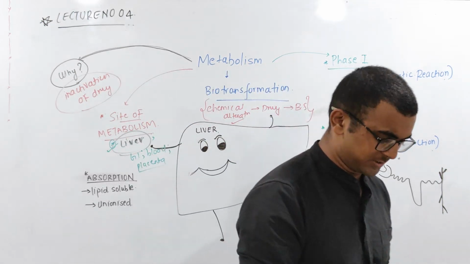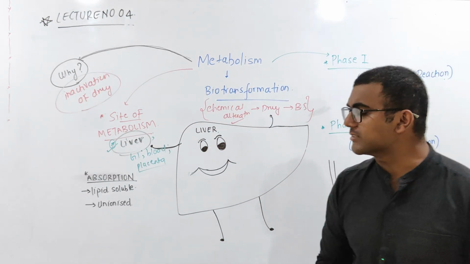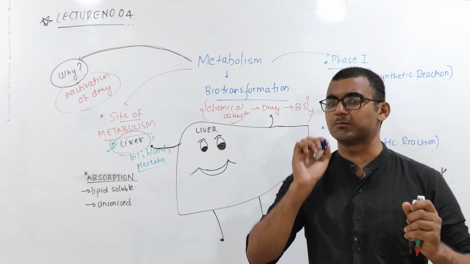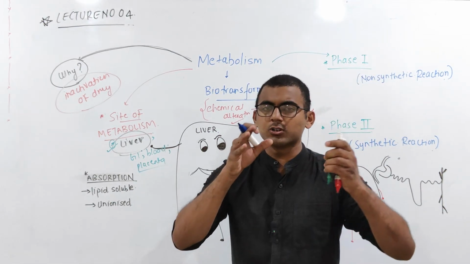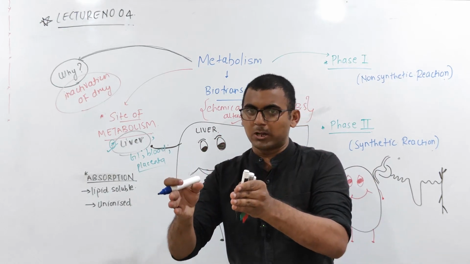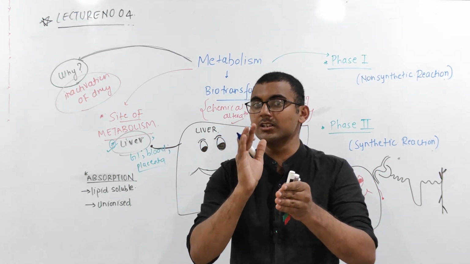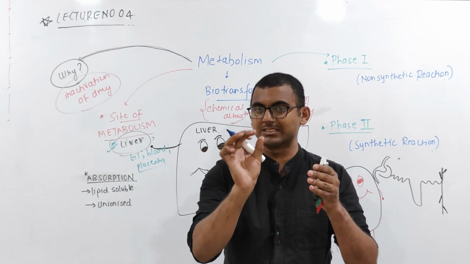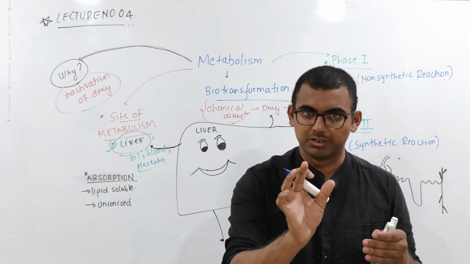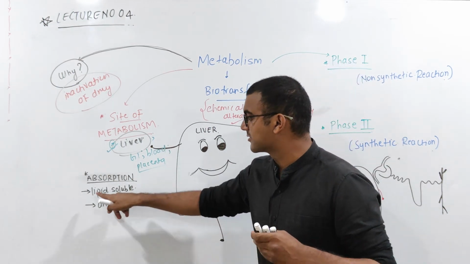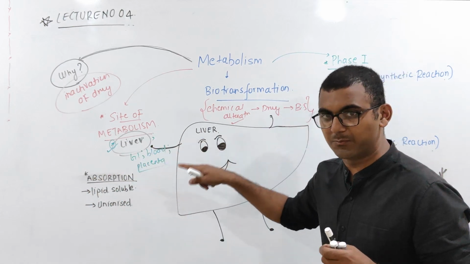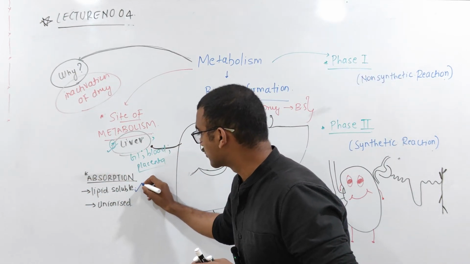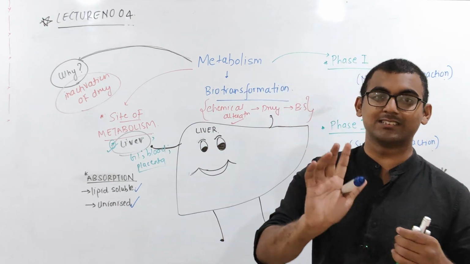Now one important concept is there. Pay attention over here. When we discussed the factors affecting absorption, we told that for a drug to enter the biological membrane, you need lipid solubility. The drug has to be lipid soluble and an unionized drug.